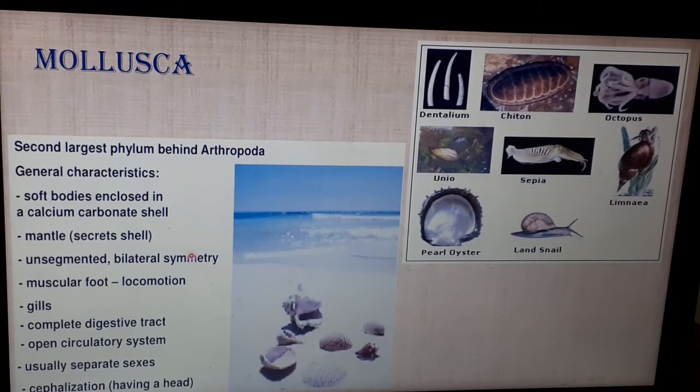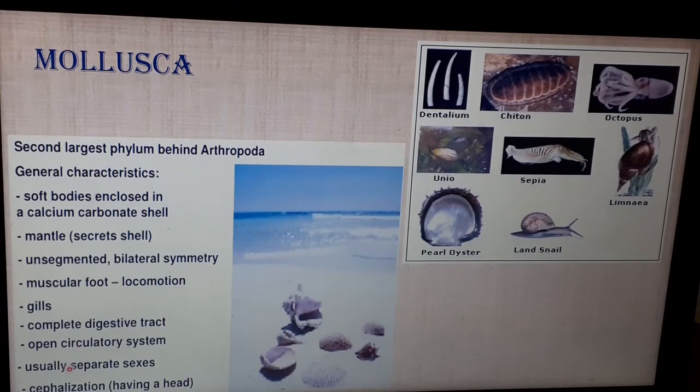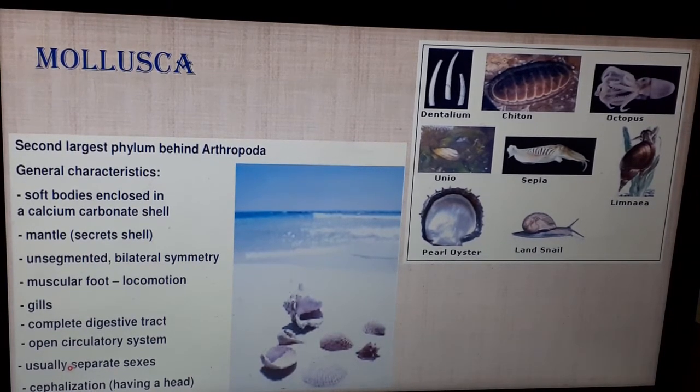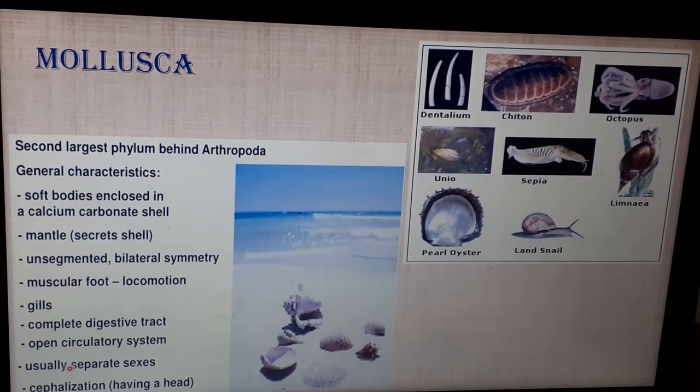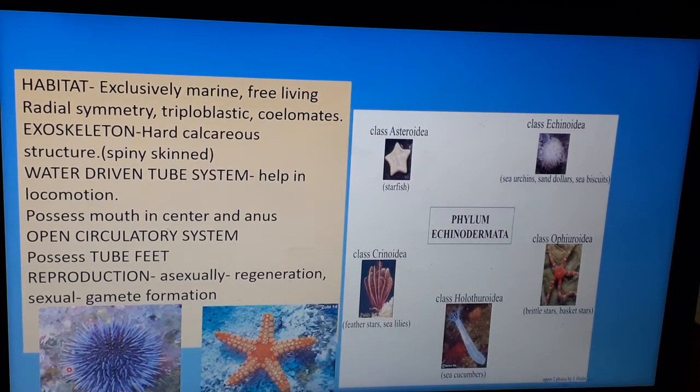Fine. Then they are unsegmented, with bilateral symmetry, have a muscular foot for locomotion, respire through gills, and they have kidney-like structures for excretion. They have a complete digestive system, so organ level of organization, and an open circulatory system, that is, blood flows freely. And then they are unisexual.